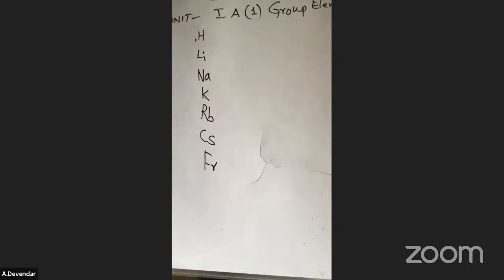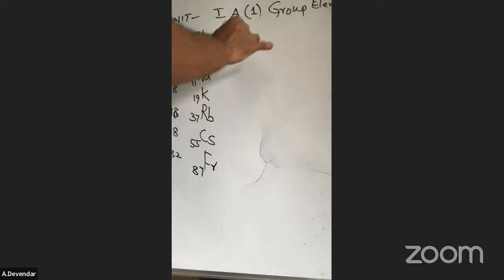I already told you that 1 is the atomic number of hydrogen. Just add 2 to this one and you get 3. Again add 8, 3 plus 8, 11. Again add 8, it is 19. Adding 18, it is 37. Adding again 18, it is 55. Adding 32, it is 87. So remember this is the sequence. Now the hydrogen, leave this one. Okay. Lithium, writing of the electronic configuration. It is a 5 marks bit.